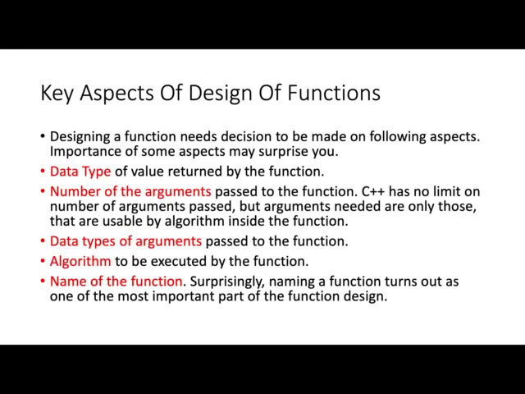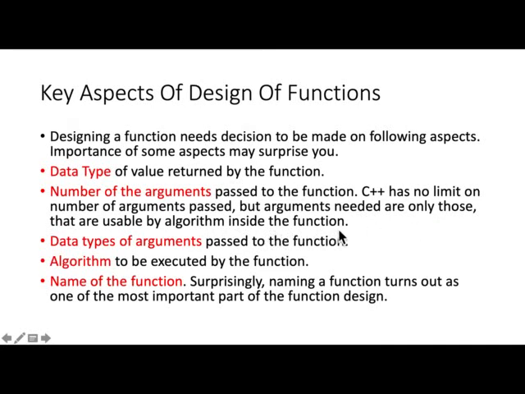Okay, let's talk about design of functions. Designing a function needs decisions to be made on the following aspects, and the importance of some of the aspects may surprise you. Data type of the value returned by the function. Number of arguments passed to the function. Theoretically, C++ has no limit on the number of arguments passed, but arguments needed are only those that are usable by the algorithm inside the function.